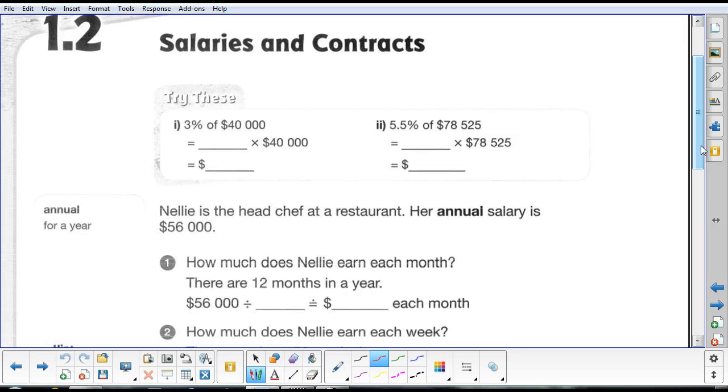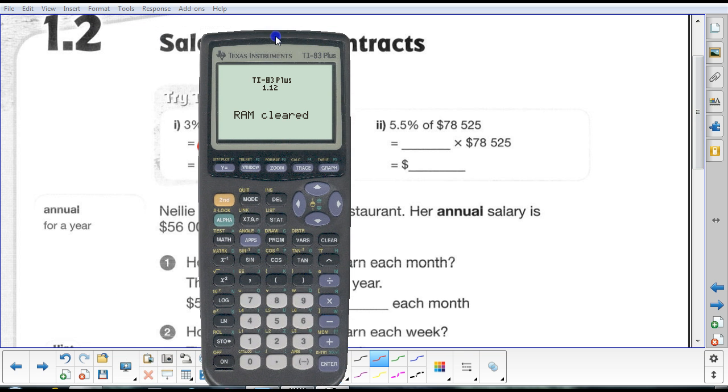Okay, so we'll do 3% of 40,000. Now, we know what 3% is. That's 3 out of 100, which is 0.03. And we know that the word of means to multiply. So all we're going to do is convert that 3% into a decimal like we did before, and that's going to be 0.03 times 40,000. And we can always use our little calculator right here.